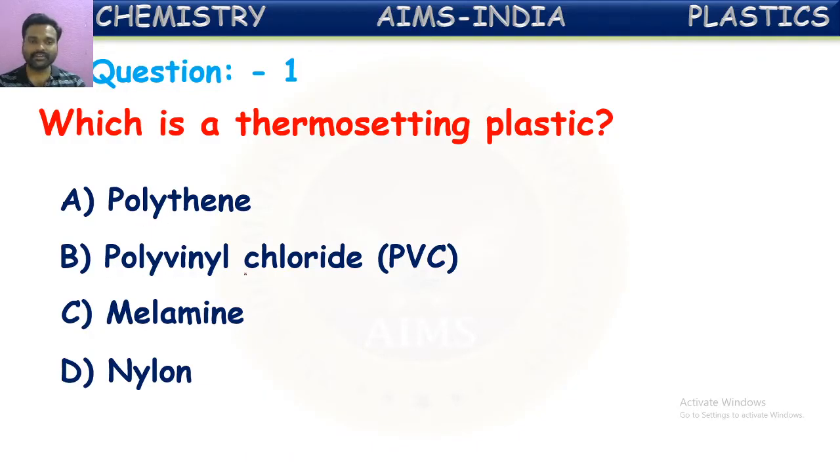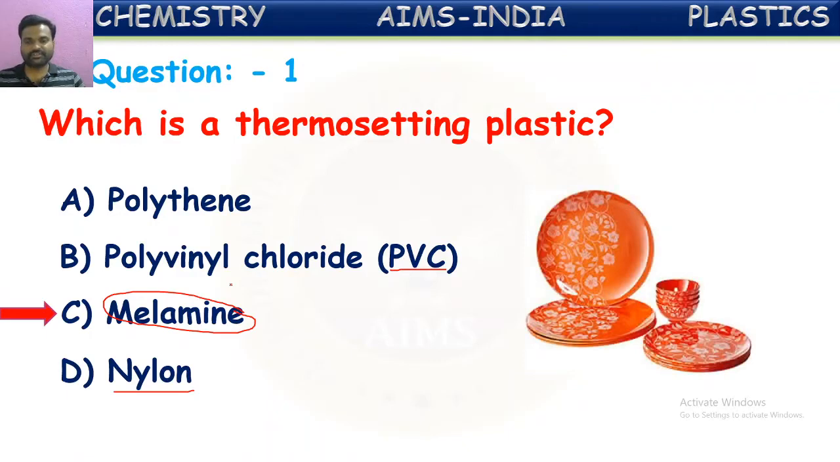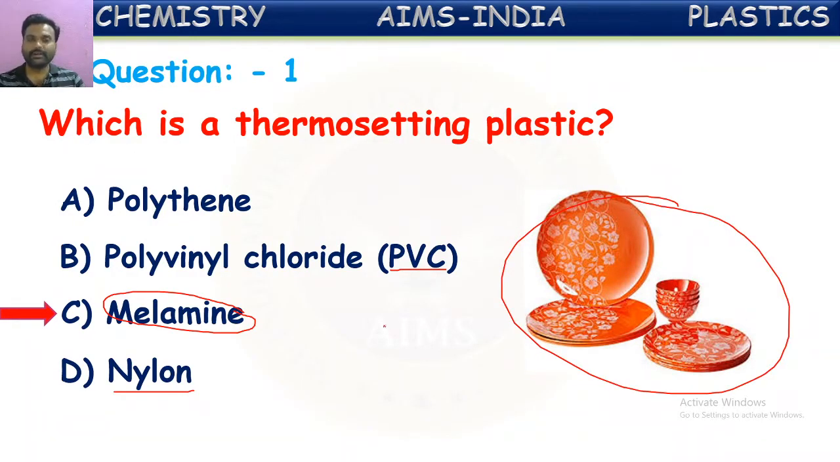Polythene, polyvinyl chloride, which is simply called PVC, and nylon. These three will come under thermoplastics only. Melamine is the thermosetting plastic, which is used in making crockery and jackets used by firefighters. So here the correct answer is melamine. It is the correct answer for this. Yes, we told at the starting, crockery used at home is made up of melamine. It is one of the thermosetting plastics.